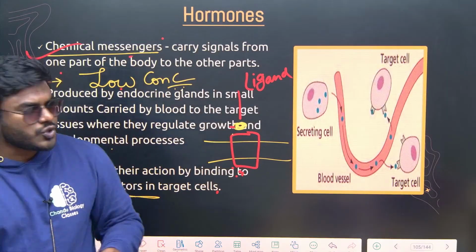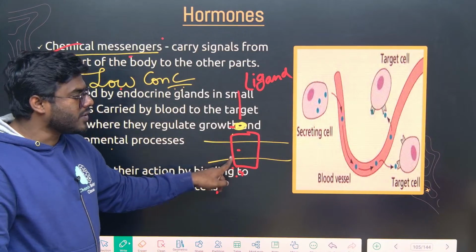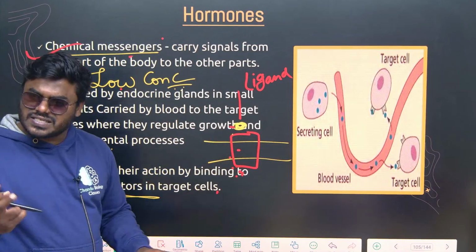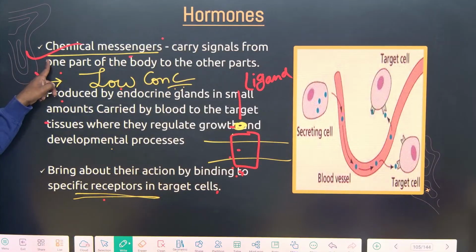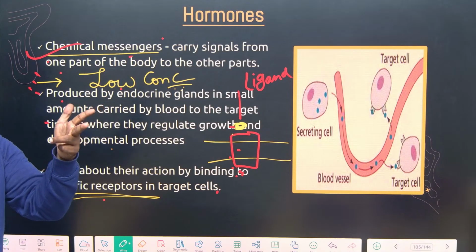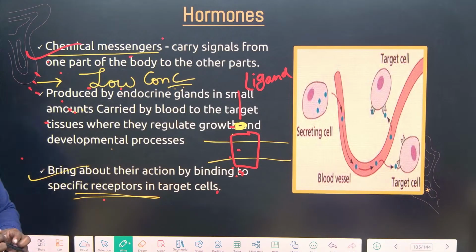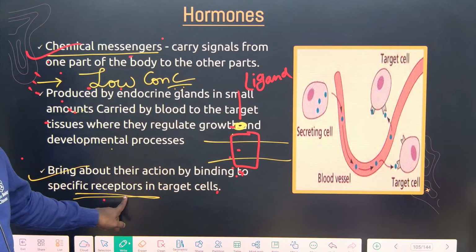But if they want to show their action, they have to come and attach to the receptor. Then only they can show their action. Correct? So the first point is that hormones are chemical messengers, they are non-nutritious and they are organic substances. They are always released at low concentration. Most important, in order to show their mechanism, they always use a receptor.